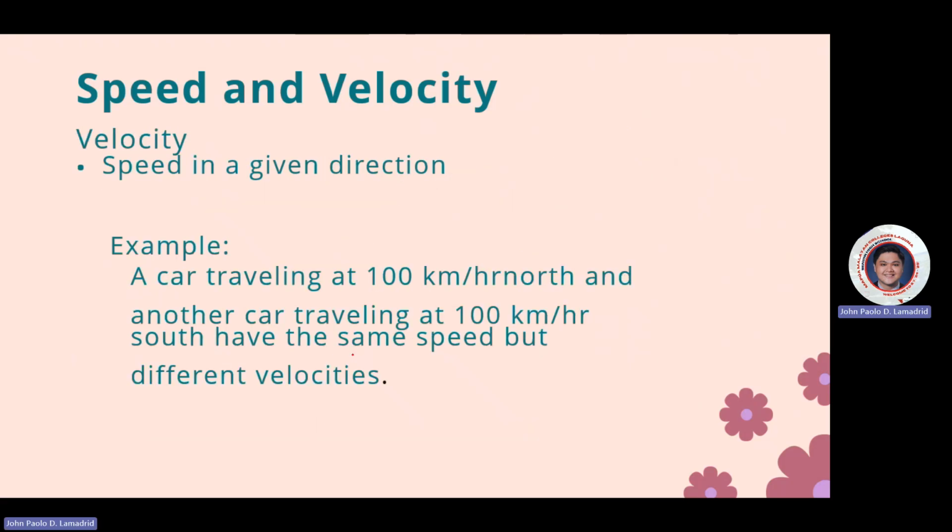Next, velocity is speed in a given direction. For example, a car traveling at 100 kilometers per hour north and another car traveling at 100 kilometers per hour south have the same speed but different velocities. So even though the speeds are the same, this one is traveling from the north and this one is traveling from the south. That's their velocity.